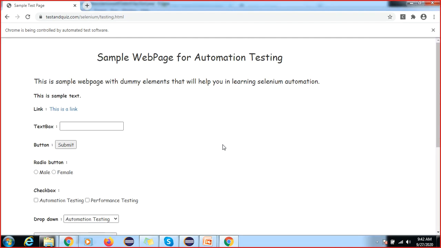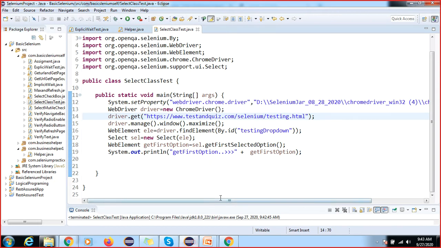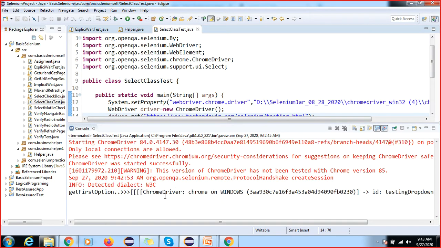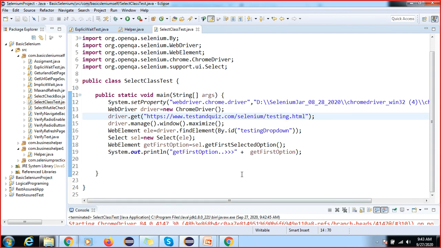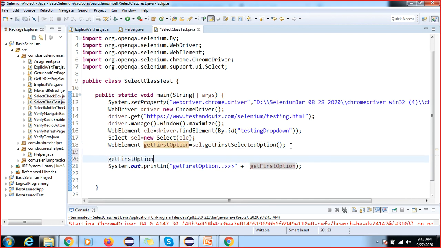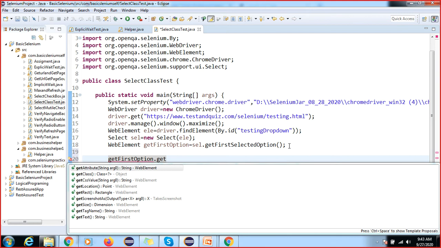So it is already selected by default. Okay, so it will read the first drop down value. You can check on the console, it will read the first drop down value. Okay, so here we are not able to print this value, right? So what you have to do, you have to apply here the dot getText method, right?